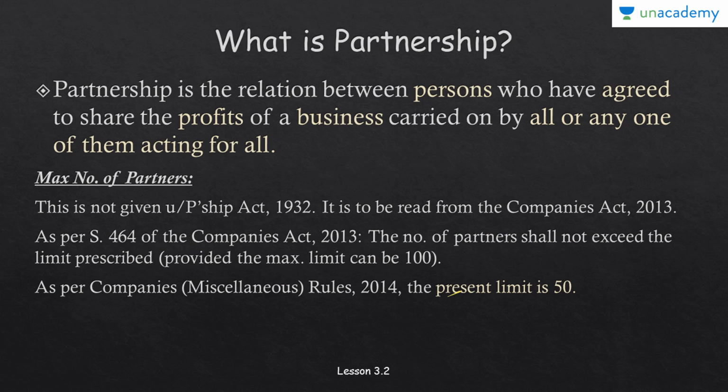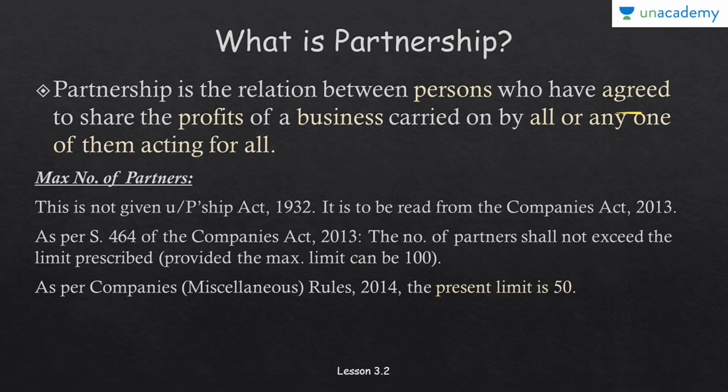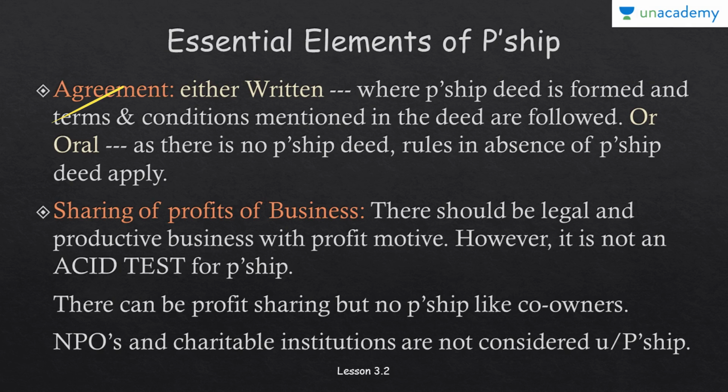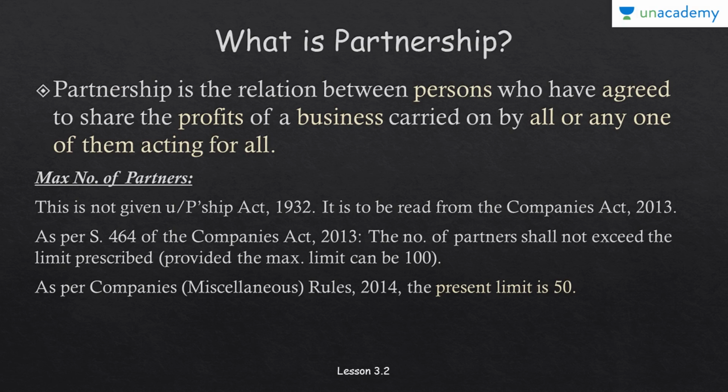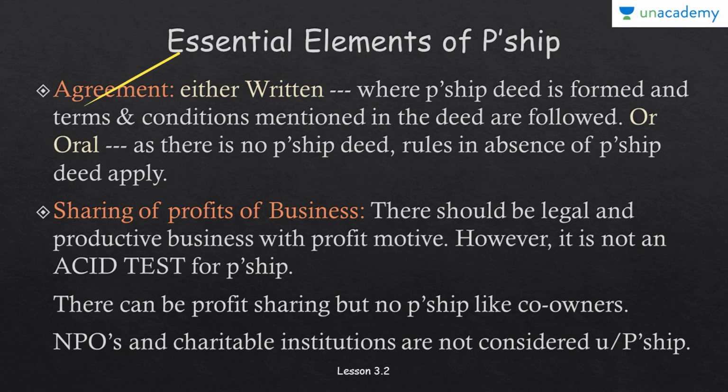Next, what are the essential elements of the partnership? We have marked these highlighted words, and now we'll be studying the essential characteristics of the partnership one by one. The first one is that there should be an agreement, as we read, 'who have agreed'. The agreement can be either written or oral.